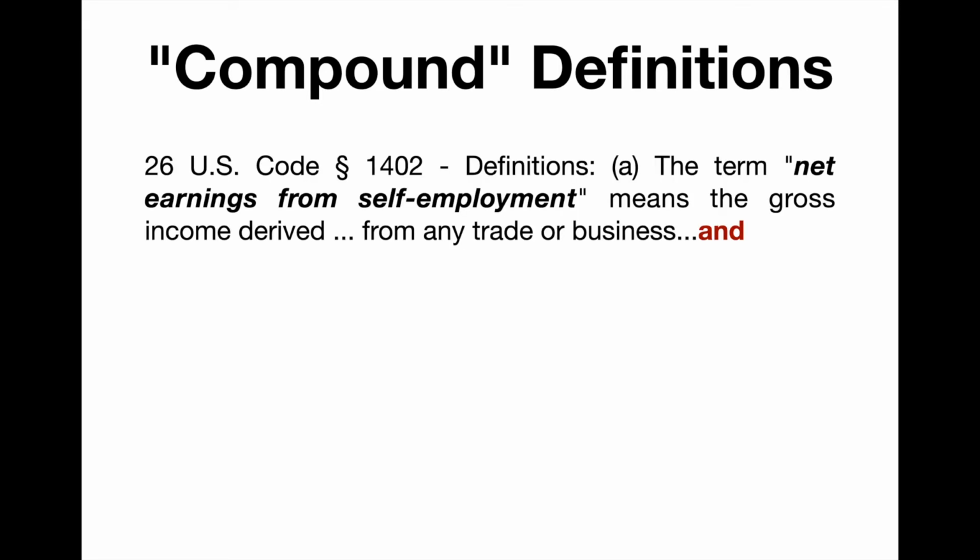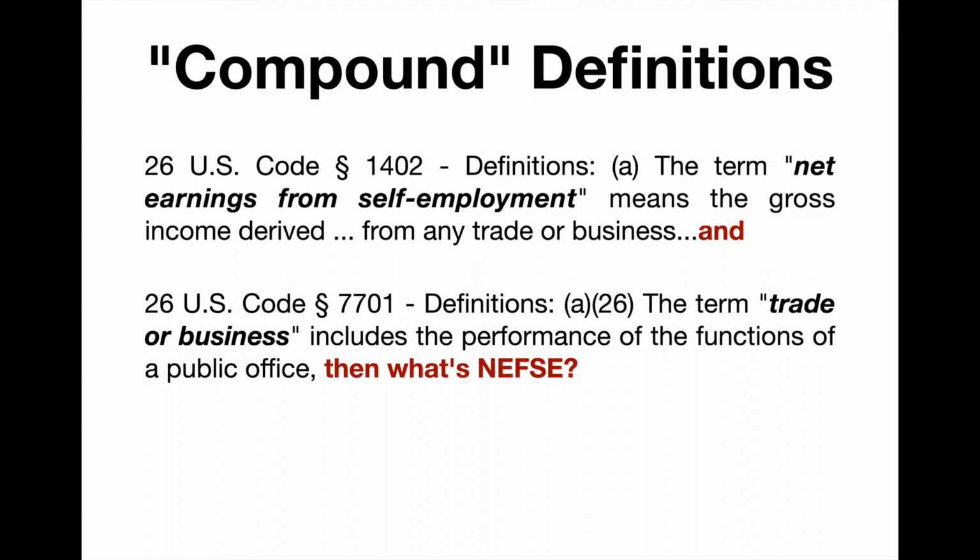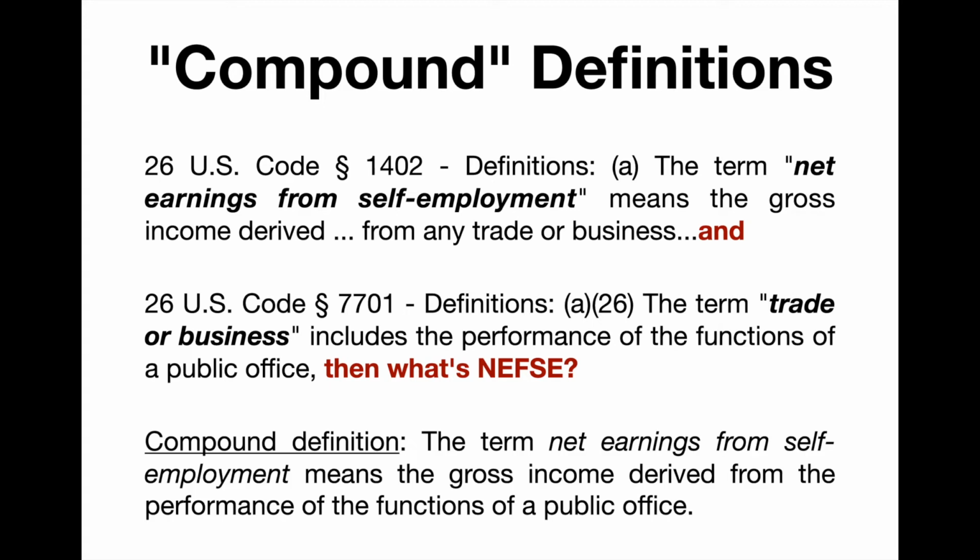So we already know that the term net earnings from self-employment means the gross income from any trade or business, and we also know that the term trade or business includes the performance of the functions of a public office. What do you think net earnings from self-employment means? The term net earnings from self-employment means the gross income derived from the performance of the functions of a public office. Bringing us to the next definition, which is the implied definitions.